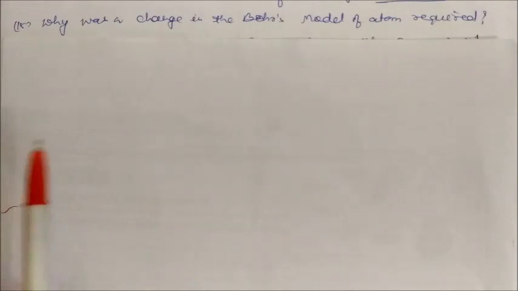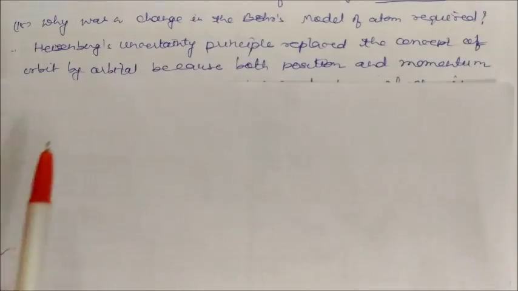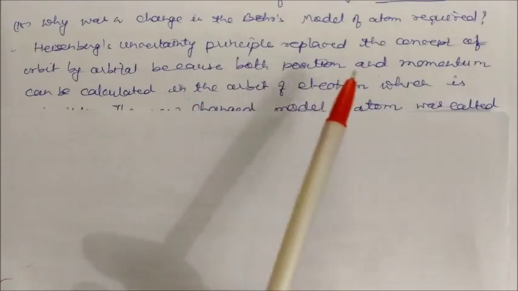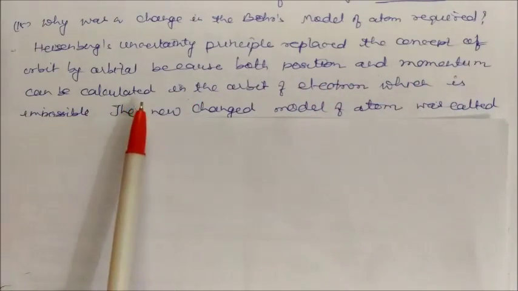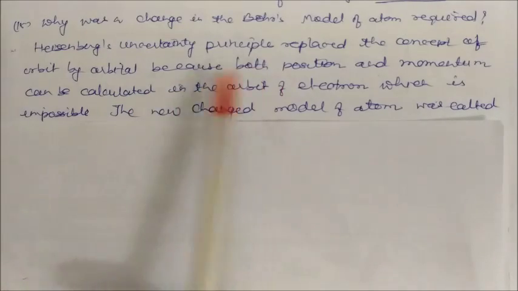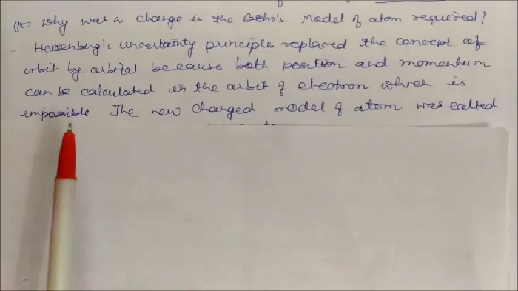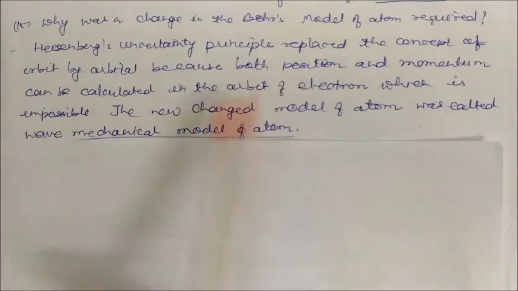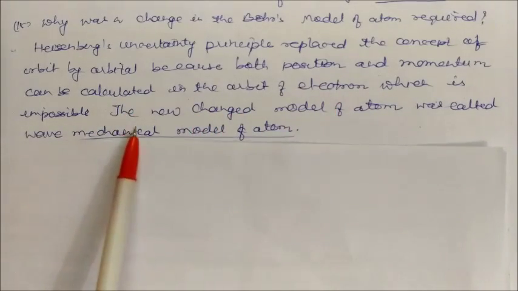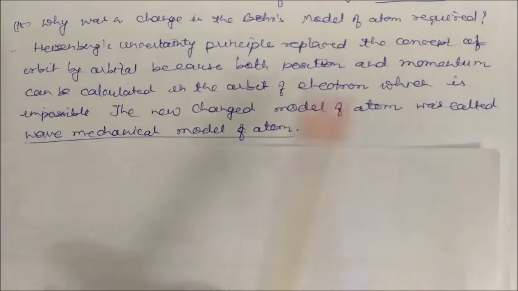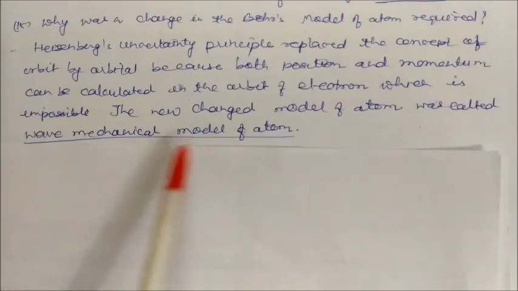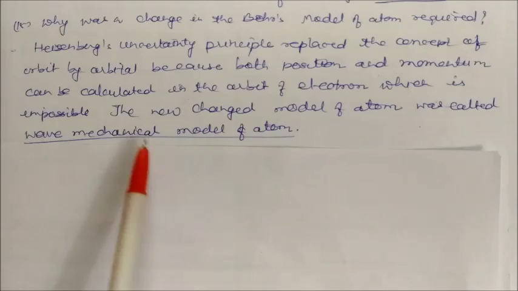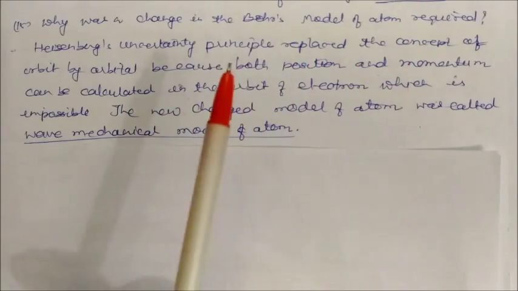Why was a change in Bohr's model of an atom required? The Heisenberg uncertainty principle replaced the concept of orbit by orbital, because in an orbit both position and momentum of the electron would have to be calculated, which is impossible. So the new changed model of the atom was called the wave mechanical model of the atom, and this made a little change in Bohr's model of the atom.